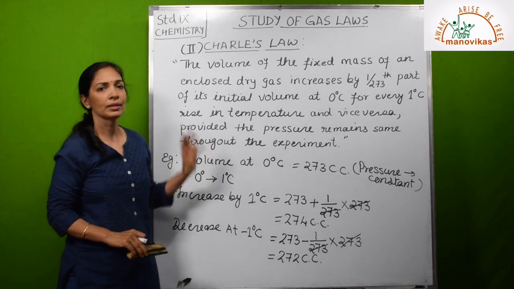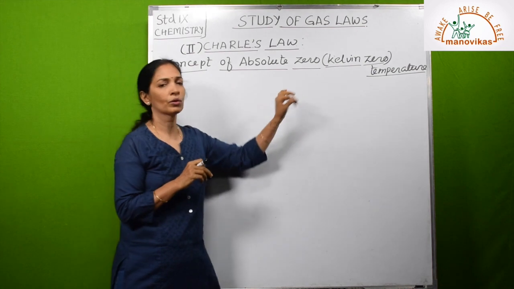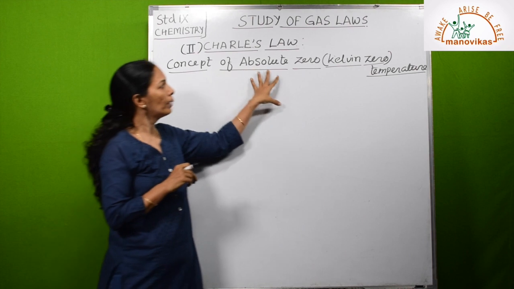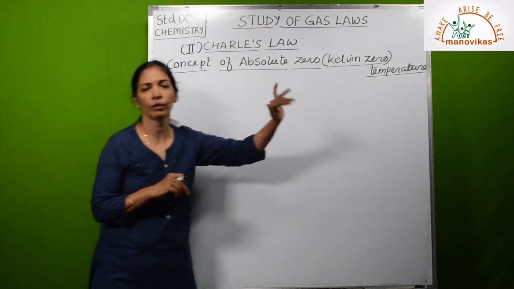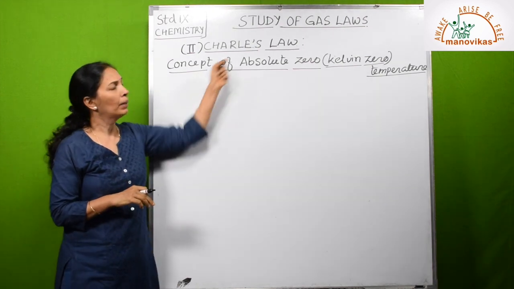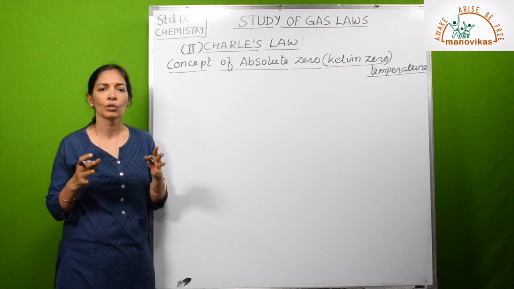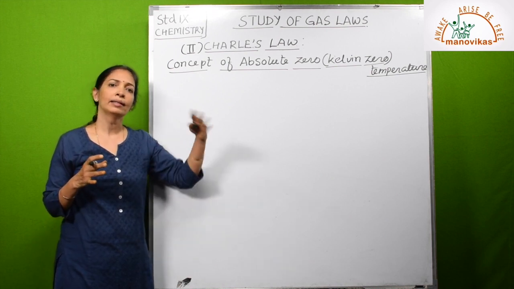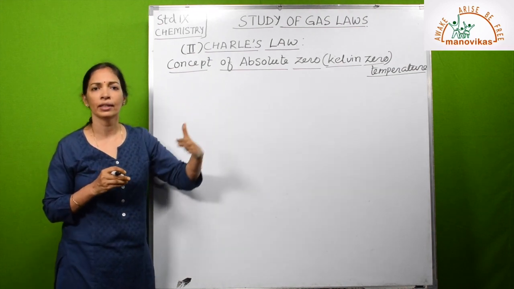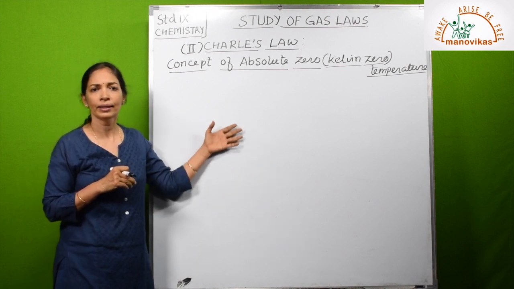This was given by Charles. After Charles' law was given, a scientist called Kelvin came along. Now we are studying the concept of absolute zero, or Kelvin zero. What is this? We will come to know later. A scientist called Kelvin applied Charles' law and calculated the volume of an enclosed mass of dry gas by changing the temperature, keeping the pressure constant. He kept on changing the temperature and calculated volume, and he came to some conclusion. Let us see what he did.